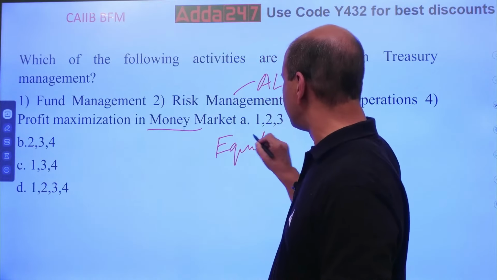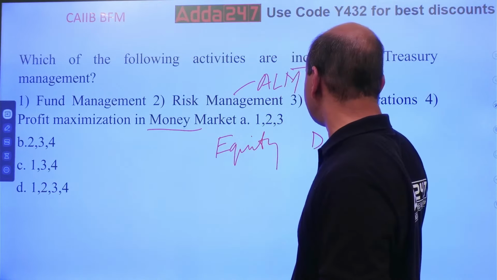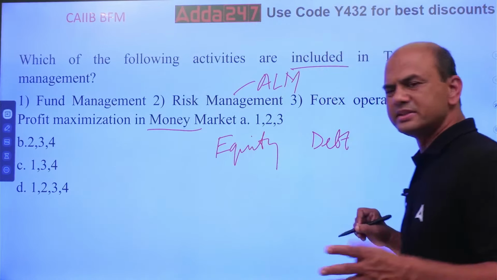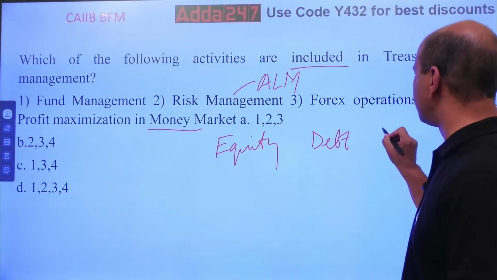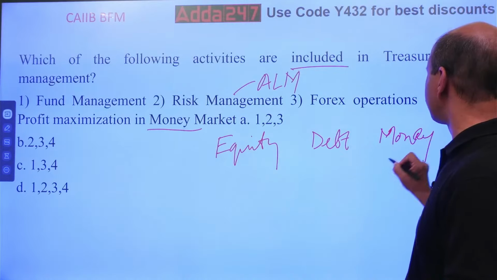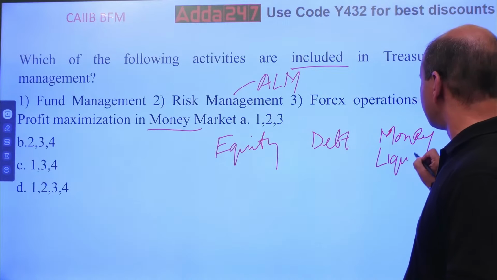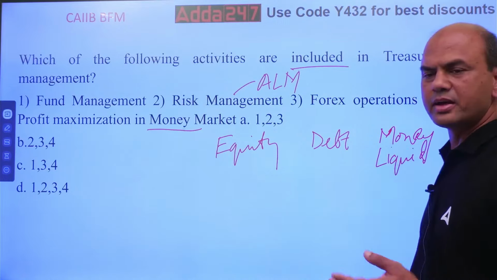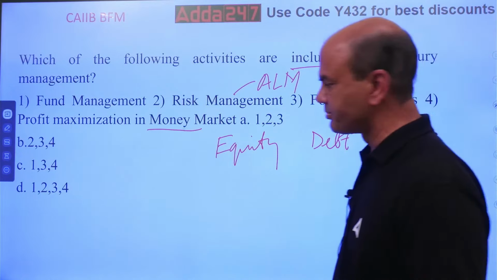Equity. Second is debt. D-E-B-T, debt we call it, debt. The B is silent. And third is money. Money, or we call it liquid also. This is also called as liquid. Money market or liquid market, anything.